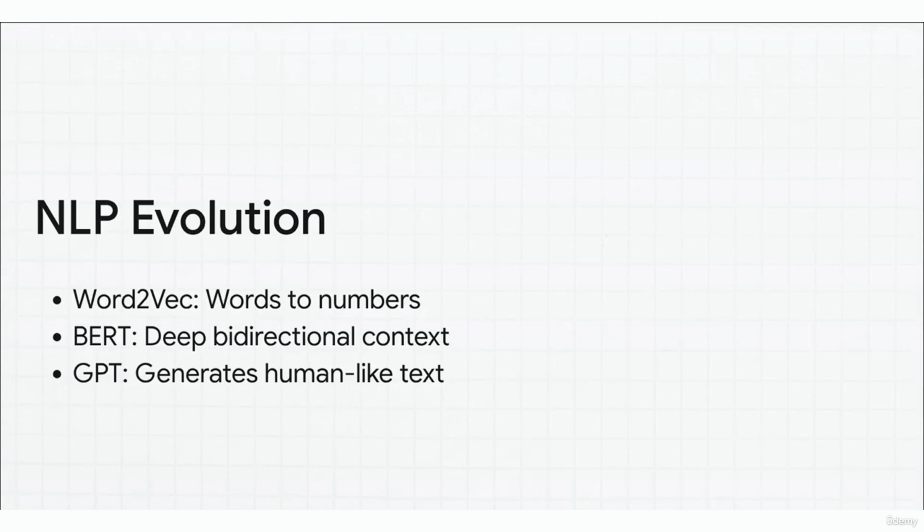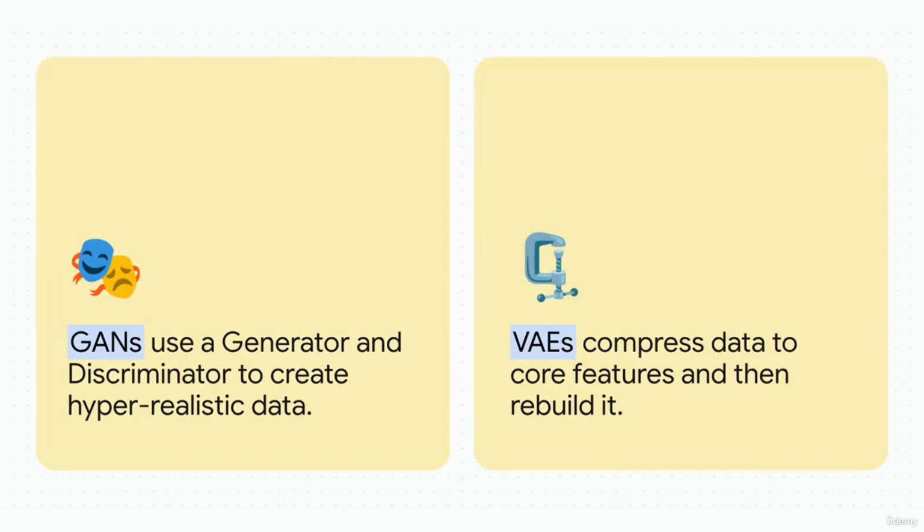First, we had word-to-vec, literally converting words into numbers the machine could compute. Then came BERT, which allowed AI to grasp deep bidirectional context in a sentence. And finally, GPT, Generative Pre-trained Transformer, which doesn't just understand text, it generates entirely new, astonishingly human-like responses right from scratch. But what about generating images?